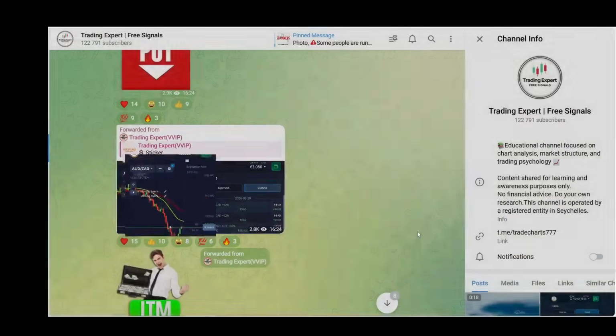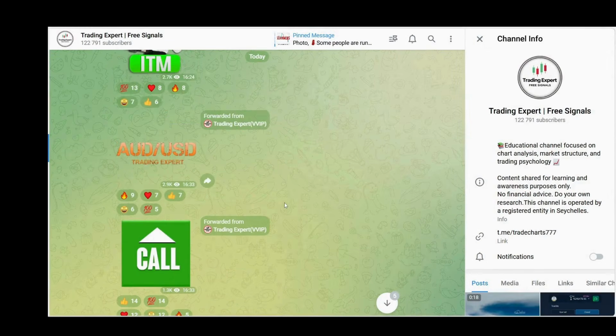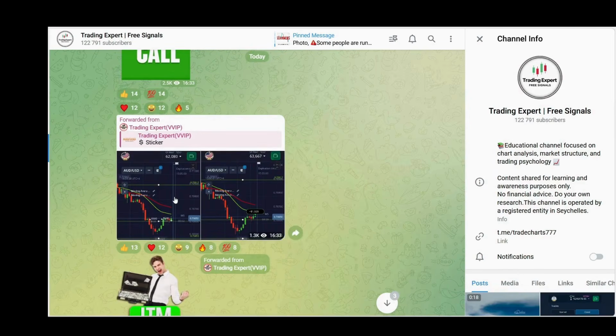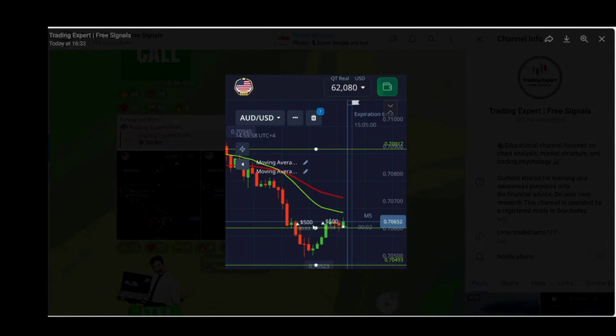Let's move on to the next trade, which we provided on AUDUSD for a call side upside move. Let me explain the trade. Here you can see a support level, and the previous candle was also taking rejection from that support level. That's why we provided a signal for the upside move, and this was a clean win as well.